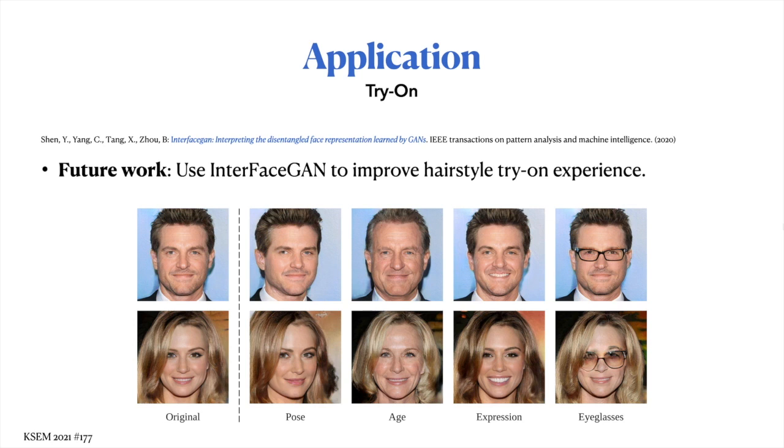As you can see from the image below, InterFaceGAN is capable of editing the human face's age, expression, and so on. InterFaceGAN was trained on the CelebA dataset, so we can't help but wonder, what if we train InterFaceGAN on our CelebHair dataset so that we could have a GAN that is capable of editing a user's facial image hairstyles?